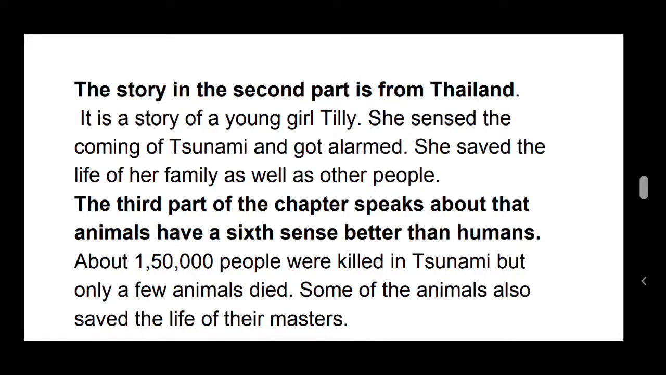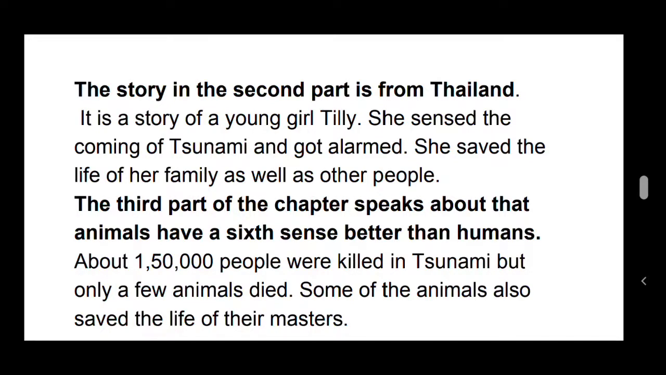So in the second part, it is from Thailand. Here in this second part it was a story about a young girl called Tilly. She sensed the coming of the tsunami and got alarmed. She saved the life of her family as well as the other people. The third part of this chapter speaks about how animals have a sixth sense better than humans. About 150,000 people were killed in the tsunami, but only a few animals died. Some of the animals also saved the life of their masters.